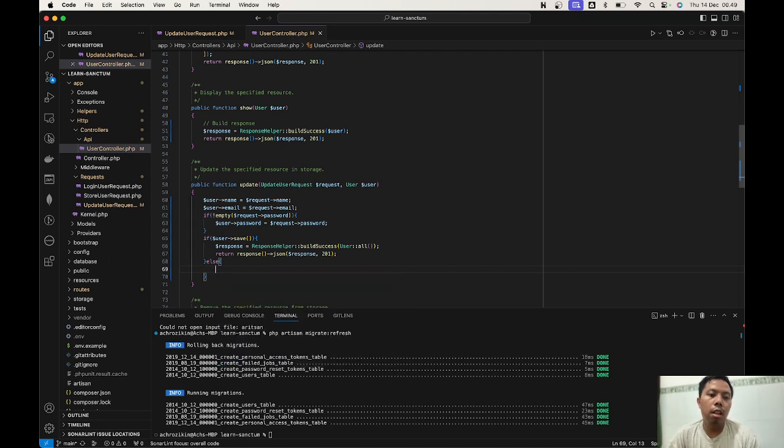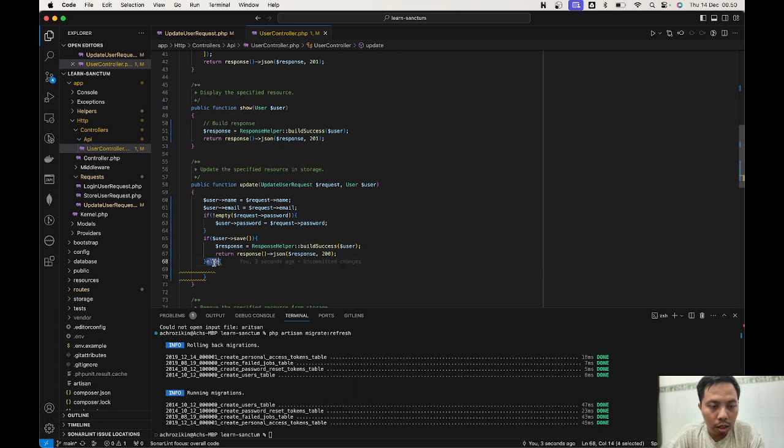Okay, on the else statement we're gonna try to catch the error if there's an error when we are saving the user. This user, we just need to use this user respond.